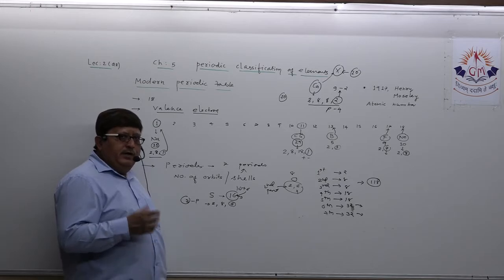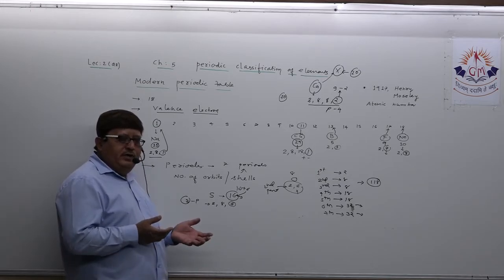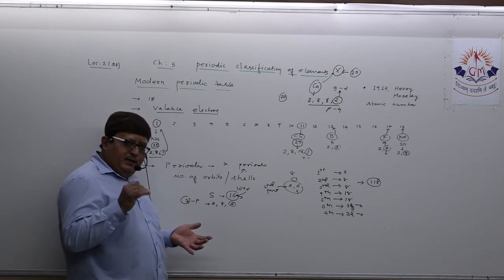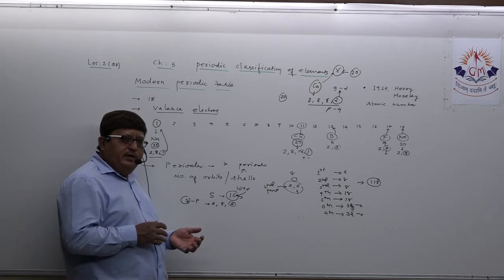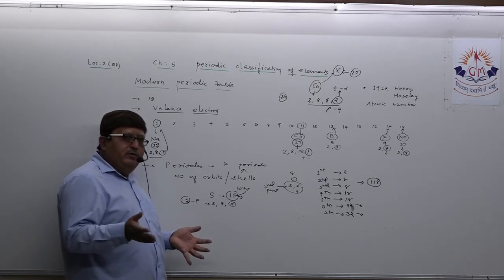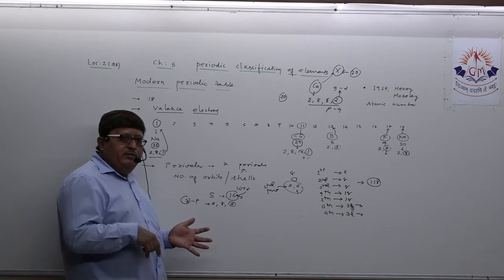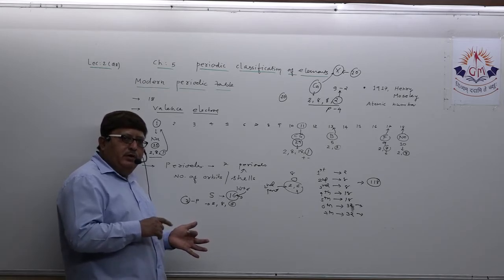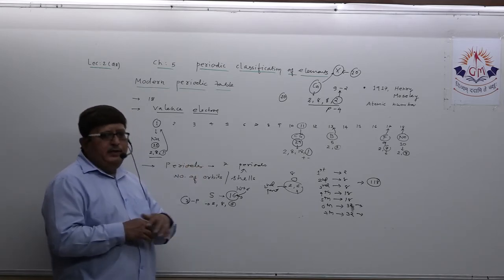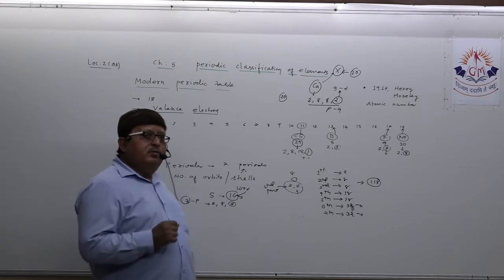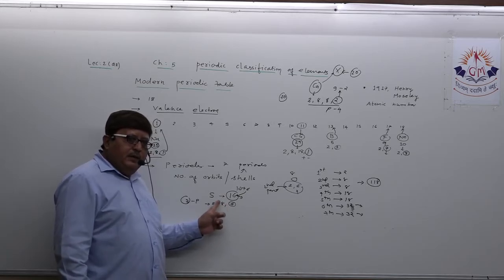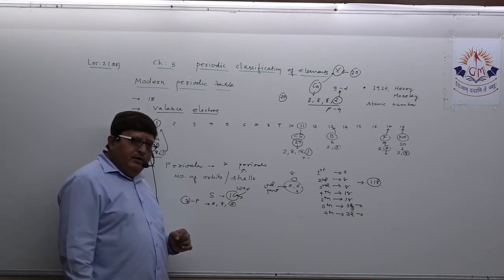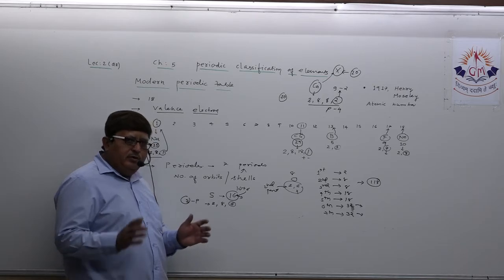How will you position any element in the periodic table? Just by knowing its atomic number and writing its electronic configuration. When you write its electronic configuration, it will give you an idea regarding its group and period. How to get that idea, you all know very well. But dear student, mind one thing very well about the elements given to you, up to 30, I think the board will try out.